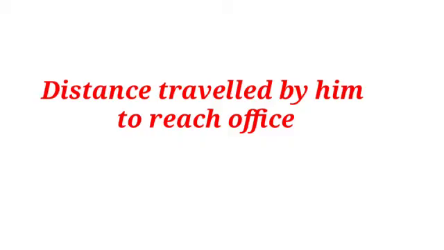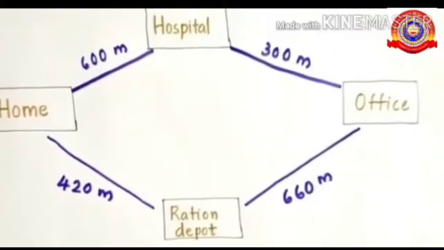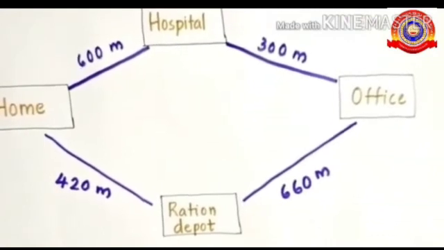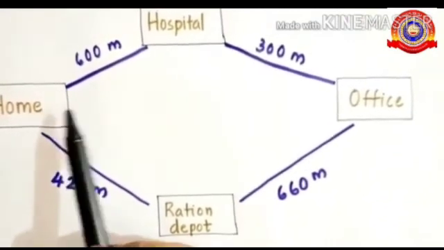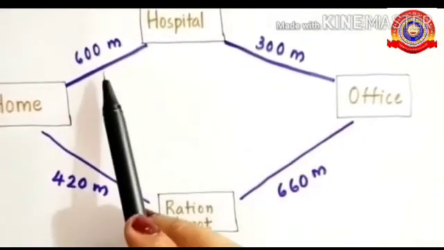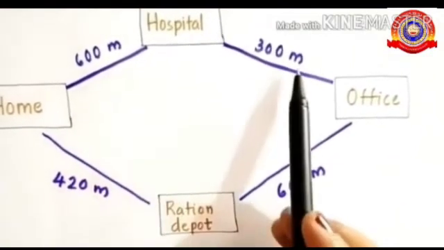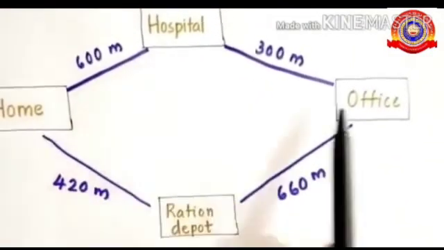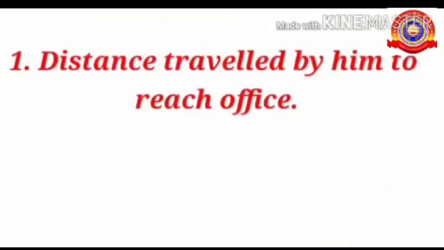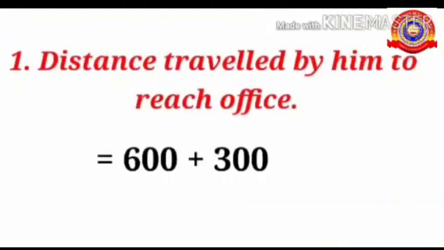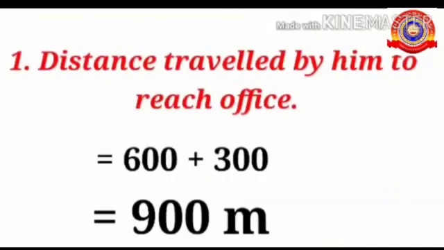To reach office, he used the hospital road. So, home to hospital 600 meter and hospital to office 300 meter. So, the total distance travelled by him is 600 plus 300, that is equal to 900 meter.